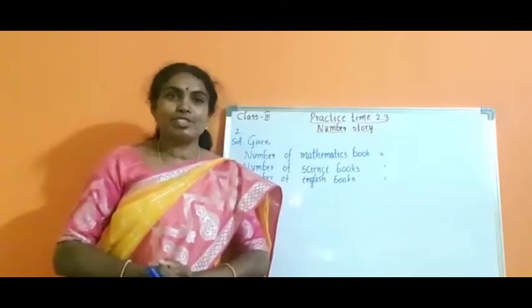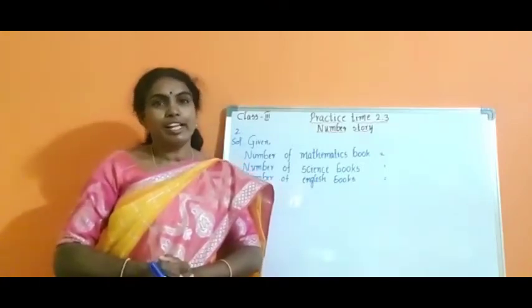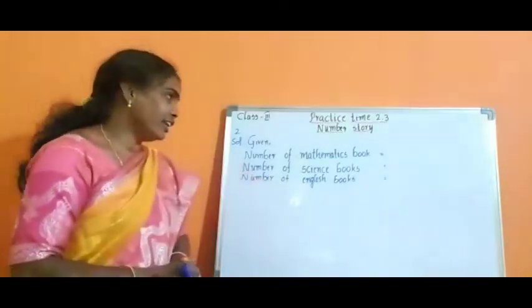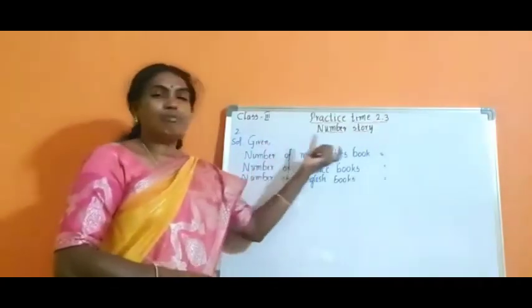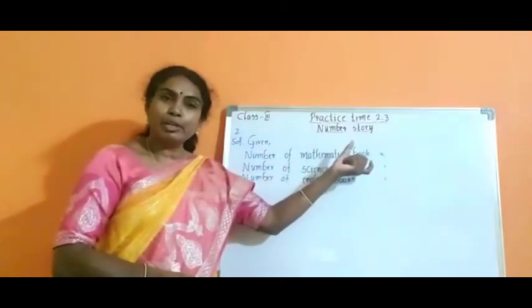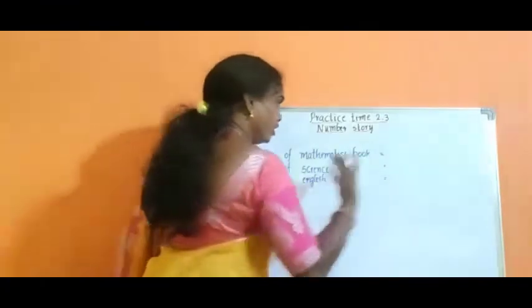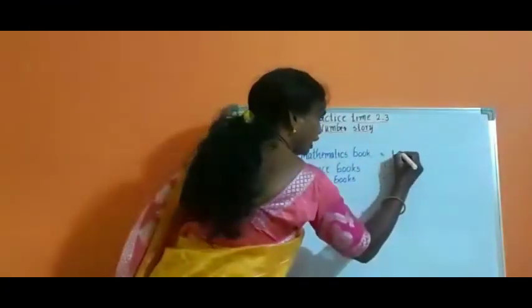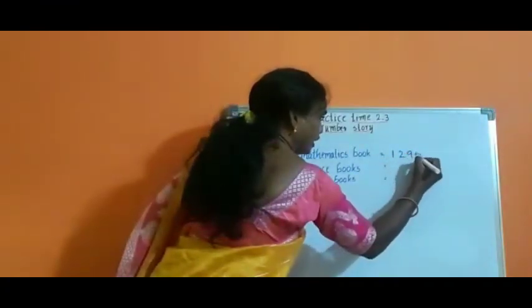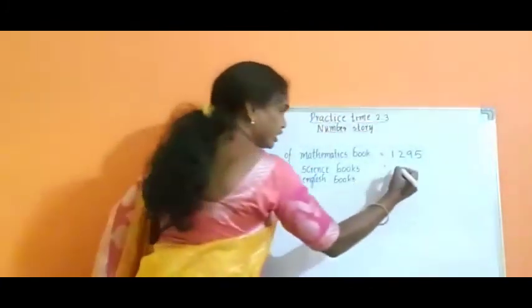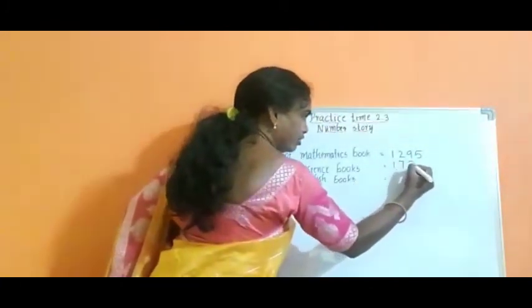So the given question is also about a library. The question gives the number of mathematics books. How many mathematics books are there in the library? 1295, isn't it? Now, science books, 1734.